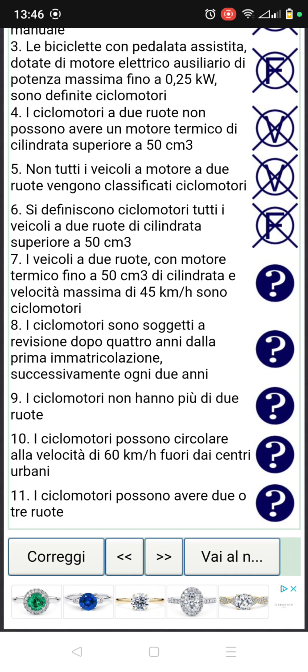Il veicolo a 2 ruote, vehicles with 2 tires, con motore termico fino a 50 cm3 di cilindrata. So with a heat engine with the cylinder up to 50 cm3, and with the maximum velocity di 45 km/h sono ciclomotori. So with the maximum velocity up to 45 km/h, they are ciclomotori, they are small motorbike, and it's very, very true. Please try to meditate on this number 7 very, very well.